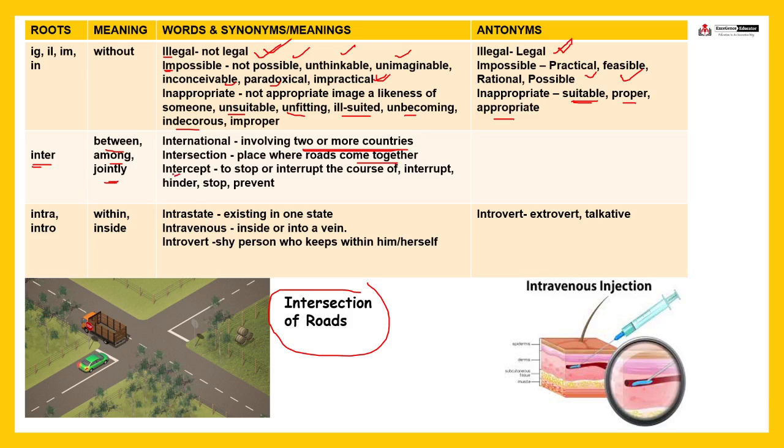Intercept, what does the word intercept mean? Intercept actually means to stop or interrupt the course of something. Synonyms are interrupt, hinder, stop or prevent, right? That is, you are interrupting someone in his speech, intercepting someone, fine. Suppose कोई बात कर रहा है और स्पीच दे रहा है, ठीक है, तो उसके बीच आपने उनको रोका, fine. So you are hindering or interrupting him, that is intercept.